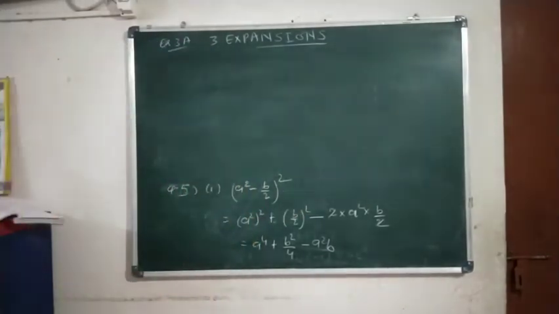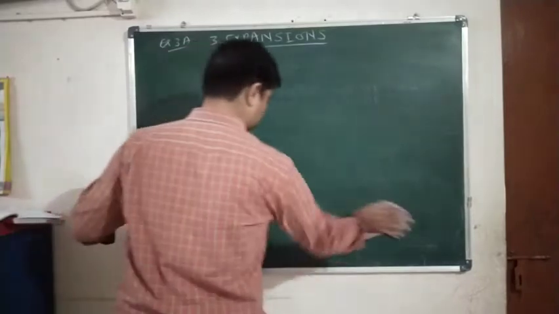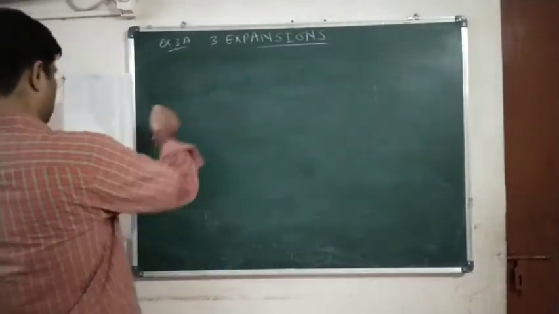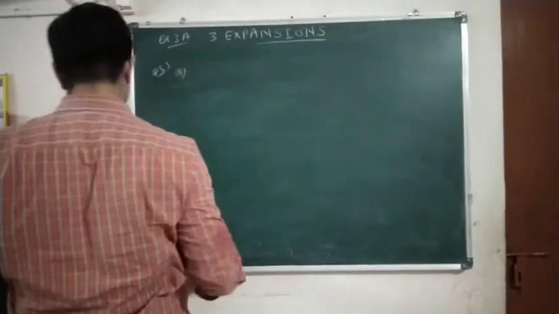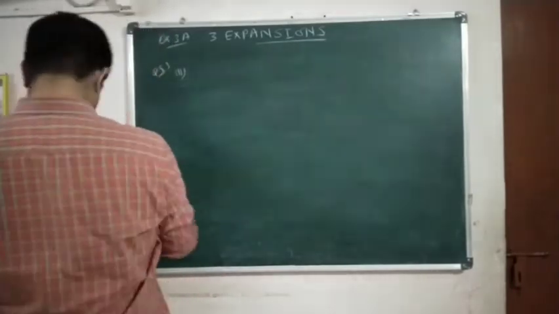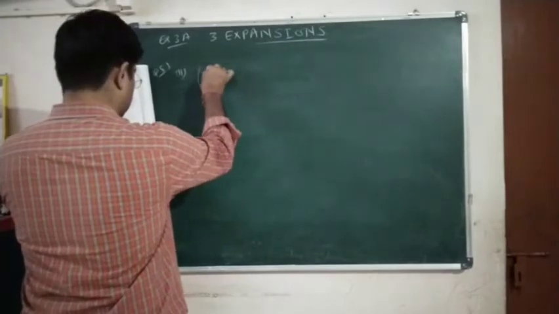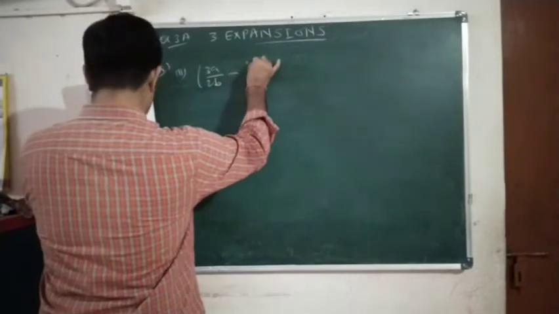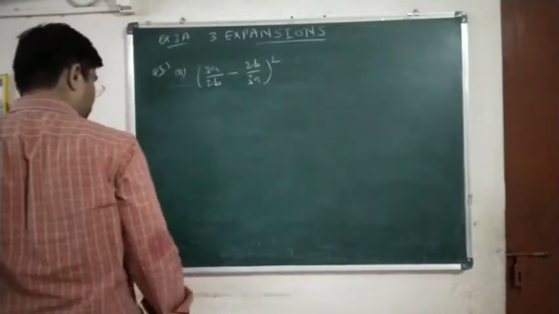Let us solve the second and third also of question number 5. Second of question number 5. Okay, so it is (3a upon 2b minus 2b upon 3a) the whole square, again (a minus b) the whole square.